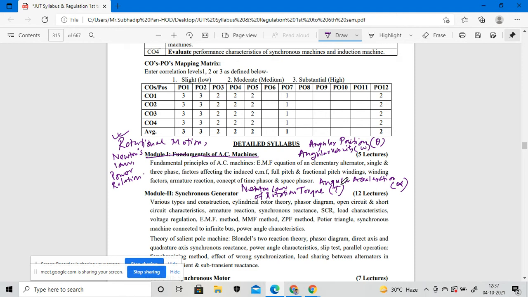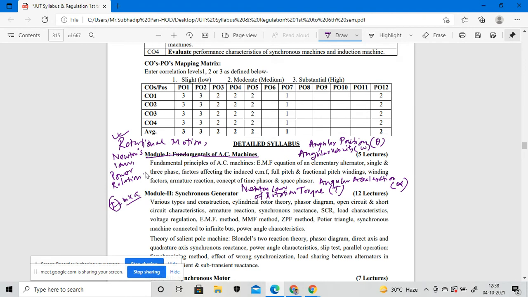The relationship of this particular Newton's law is F equals m into a, where F is the net force applied to the object, m is the mass of the object, and a is the resulting acceleration. So that is Newton's law in linear motion, not non-linear motion.